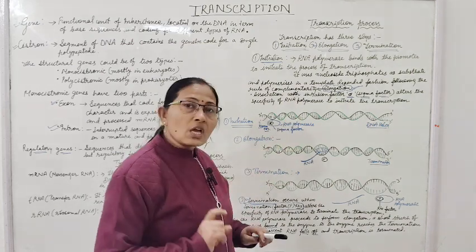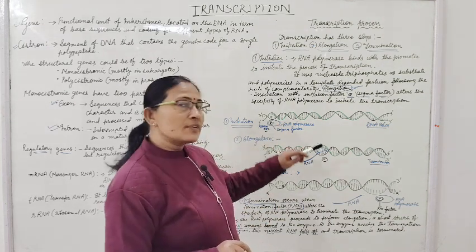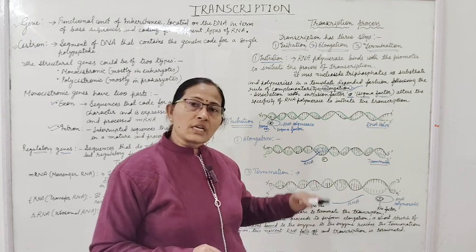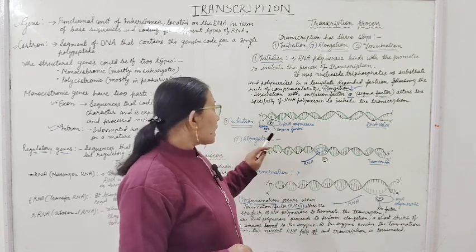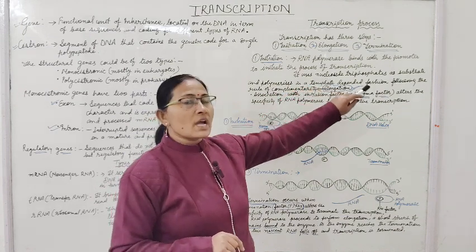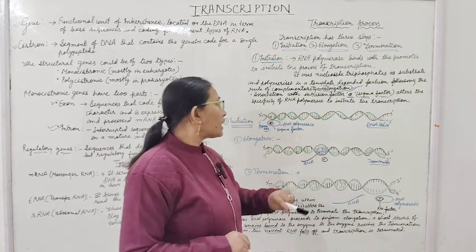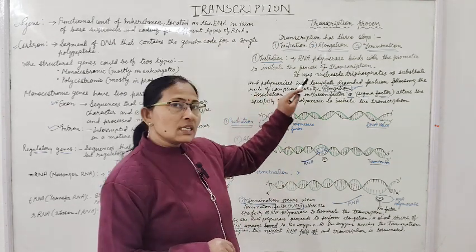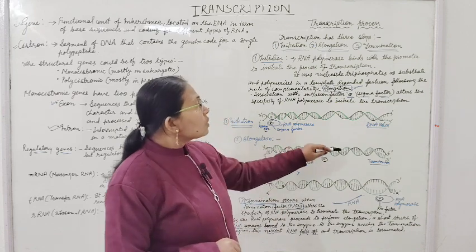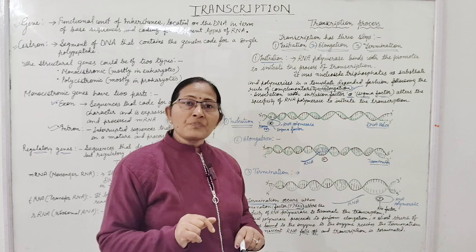After that, what happens? Elongation. Sigma factor falls off after the initiation of transcription. RNA polymerase enzyme uses nucleoside triphosphate as a substrate to form the RNA strand and polymerizes according to the template strand, followed by the formation of the RNA strand.